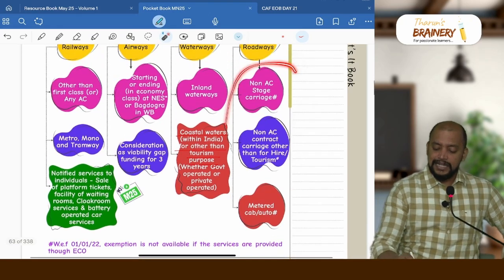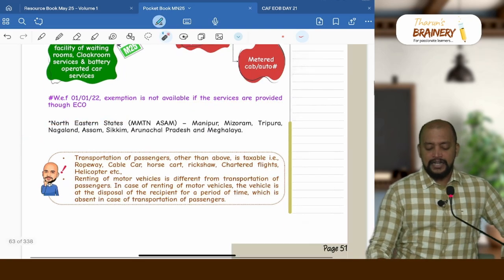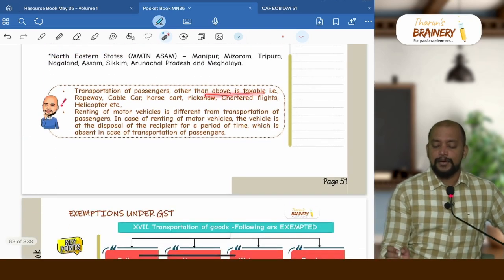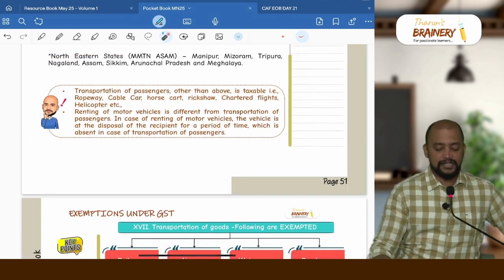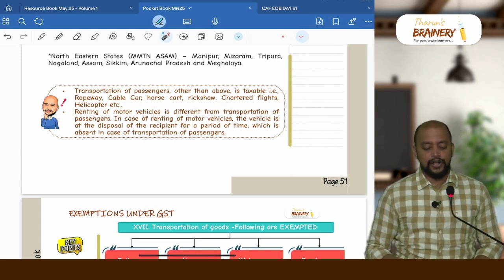But if these three are through e-commerce operator, then it will be taxable. Then transportation of passengers other than above is always taxable. That is ropeway, cable car, horse cart, rickshaw, chartered flights, helicopter, etc.